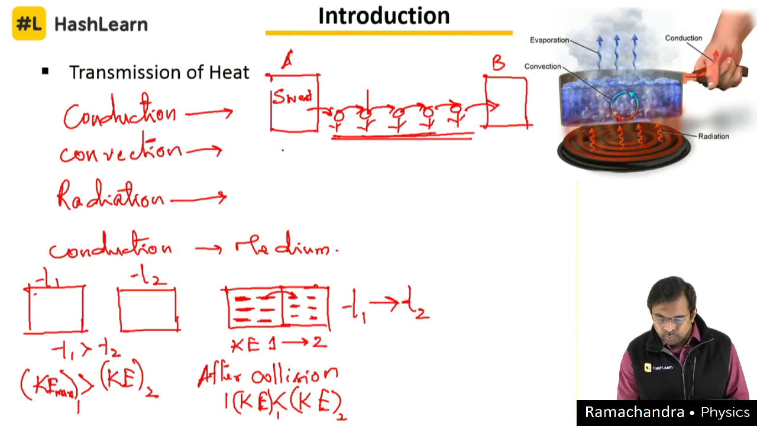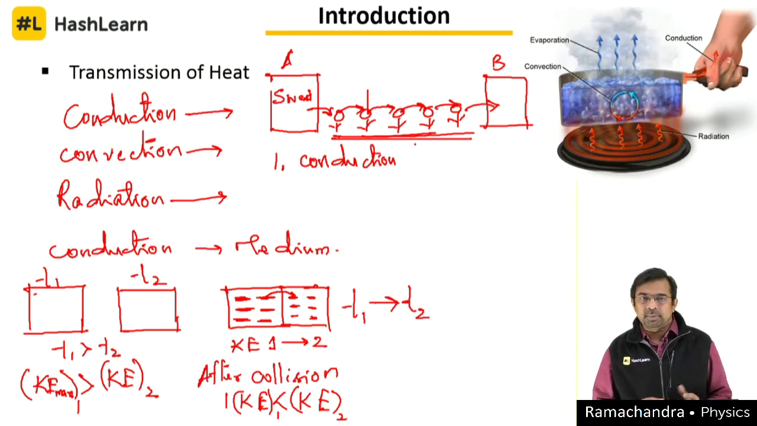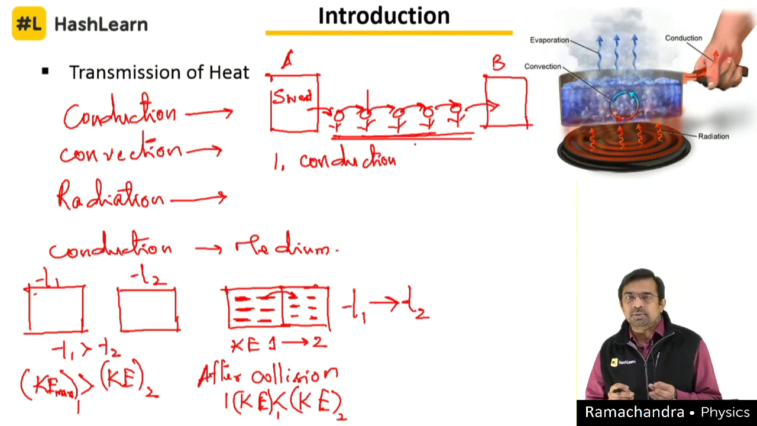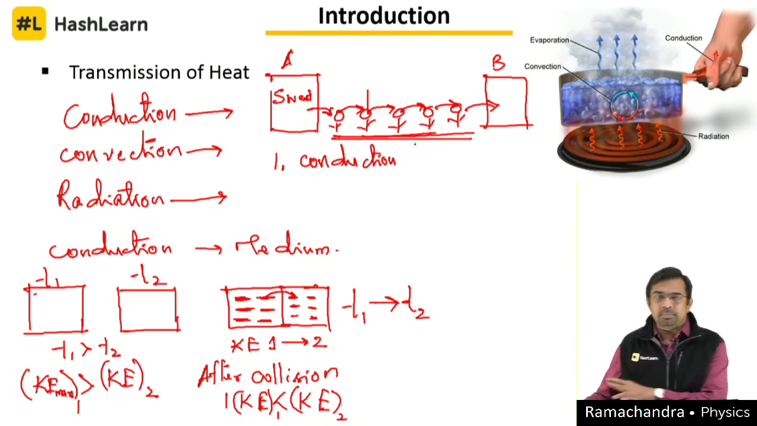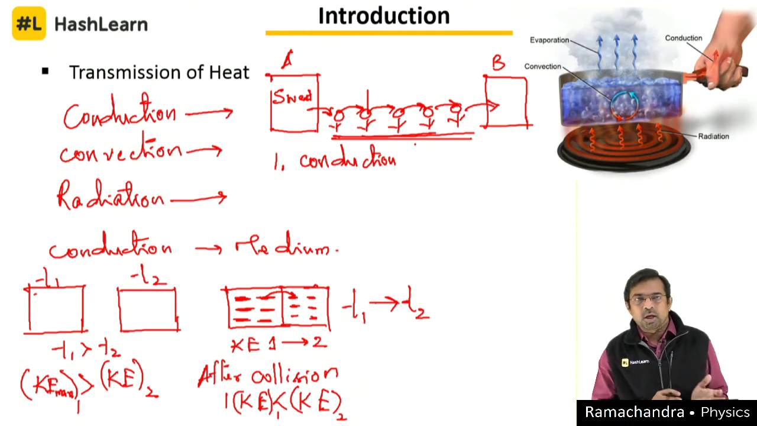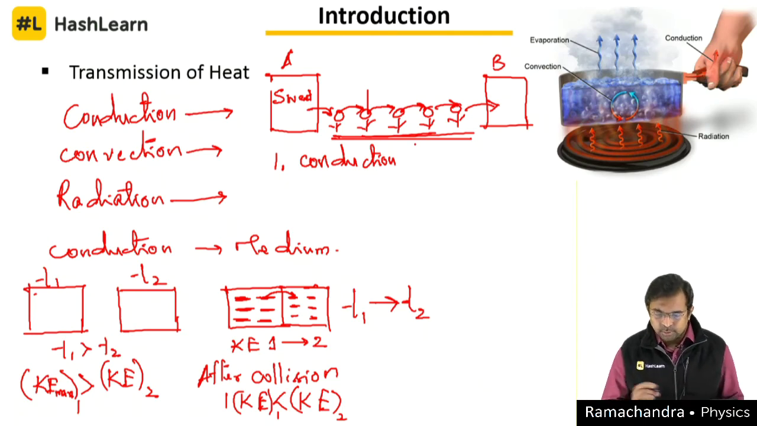So this is the first one I discussed, the conduction mode. In the material also, how does the conduction happen? Conduction is happening because one particle transfers the energy to the other particle, and that transfers the energy to the third particle, and so on and so forth. This is how the energy from one end reaches the other end. Now this is about conduction.